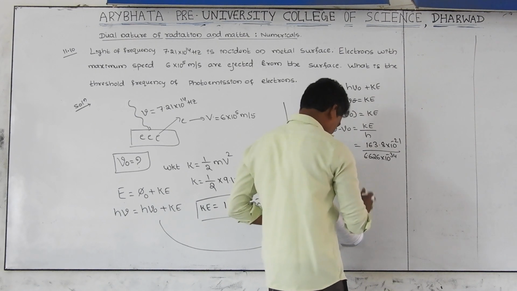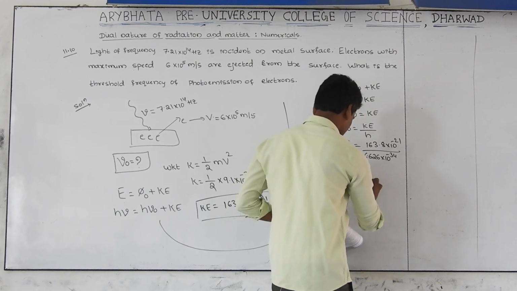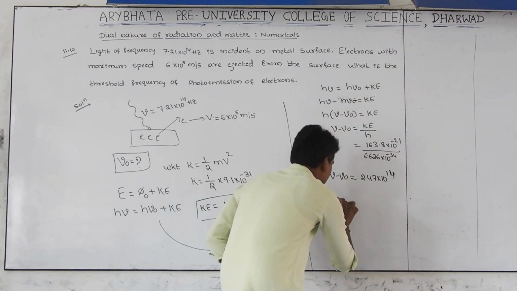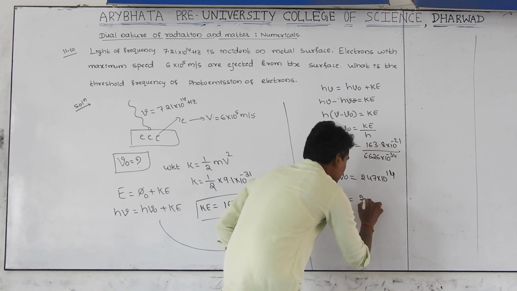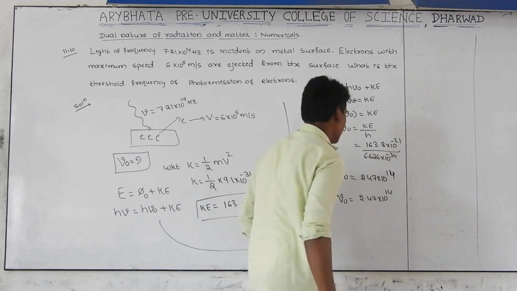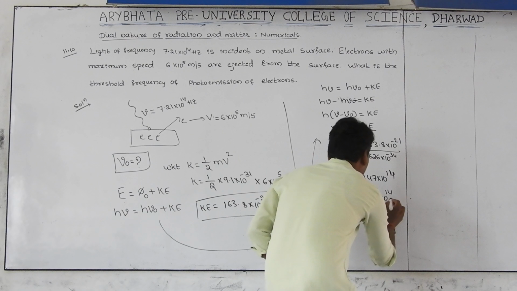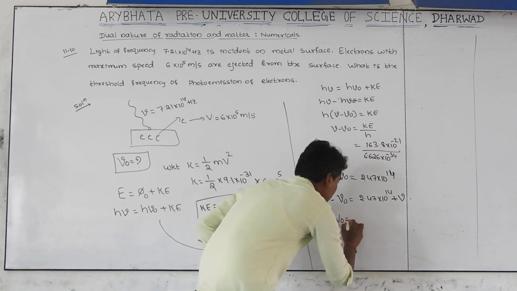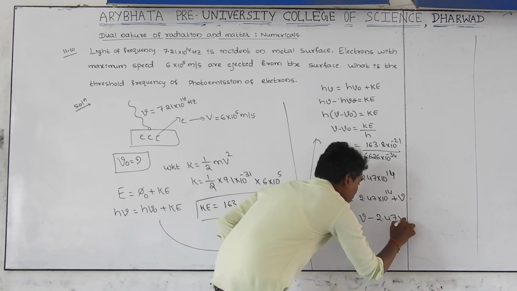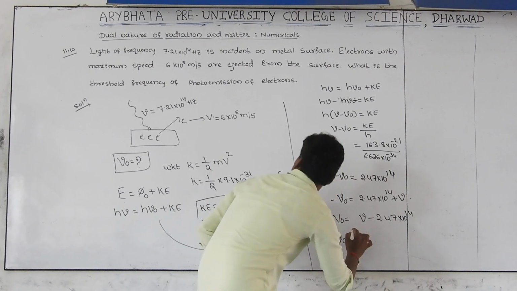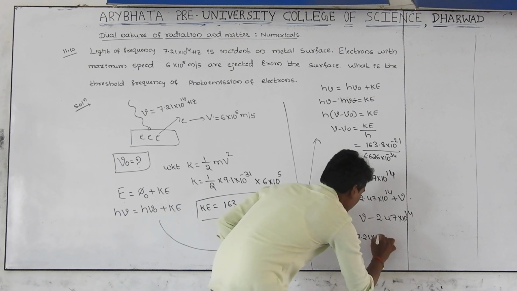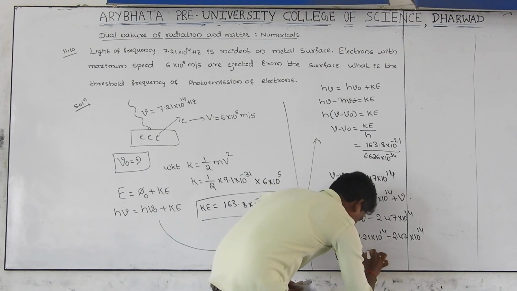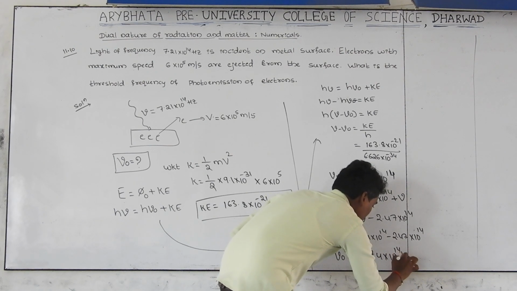The value should be 2.47 × 10^14. Next, ν0 can be written as ν minus 2.47 × 10^14, where ν is the value given. Substituting, ν0 = 7.21 × 10^14 − 2.47 × 10^14, and you get the answer 4.74 × 10^14.